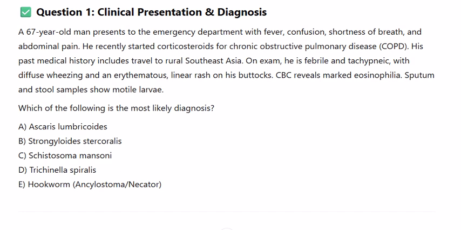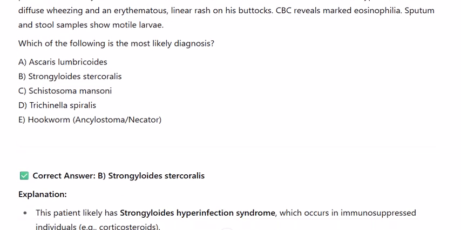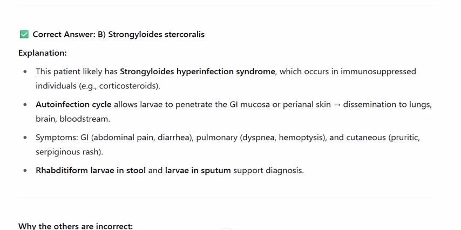Strongyloides stercoralis. Explanation: this patient likely has Strongyloides hyperinfection syndrome, which occurs in immunosuppressed individuals, e.g. corticosteroids. Autoinfection cycle allows larvae to penetrate the GI mucosa or perianal skin, with dissemination to lungs, brain, bloodstream. Symptoms: GI, abdominal pain, diarrhea; pulmonary, dyspnea, hemoptysis; and cutaneous, pruritic, serpiginous rash. Rhabditiform larvae in stool and larvae in sputum support the diagnosis.